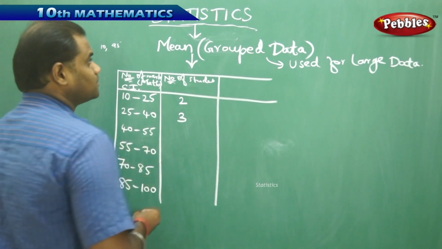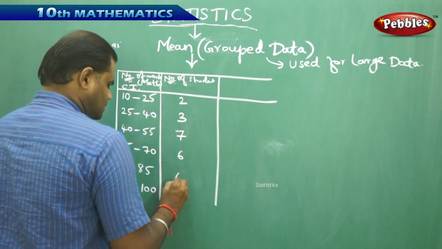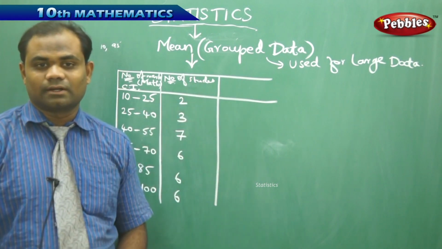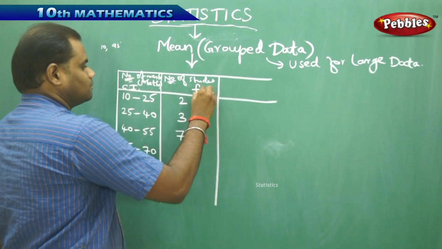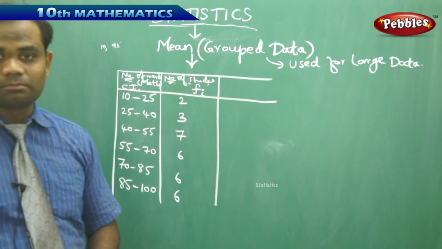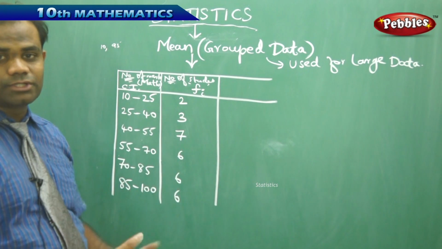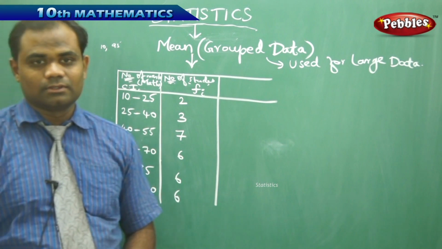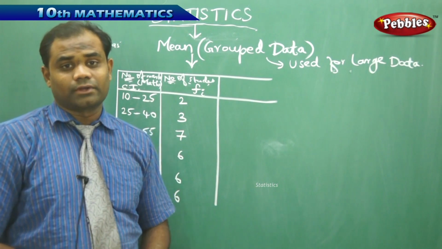And also, when I see between 40 and 55, I get 7 in number, then I get 6 and 6 in number. Now this is said to be the grouped data, where the class interval and the frequency is given out here. So this is how we have number of students and number of marks obtained in groups. So the complete data, which had so many huge data out there, is restricted to the most simplest data, which has only 6 groups. So for large data, the group data helps in calculating the measures of central tendency, mean, median, and mode.